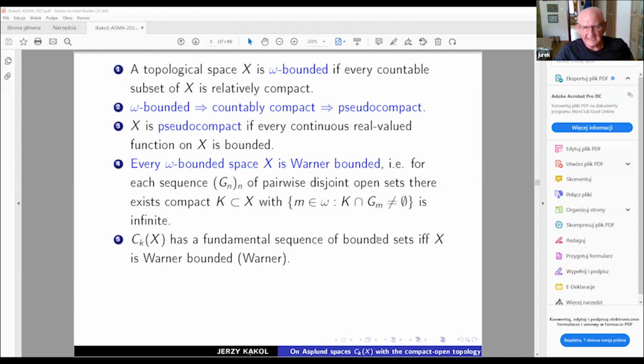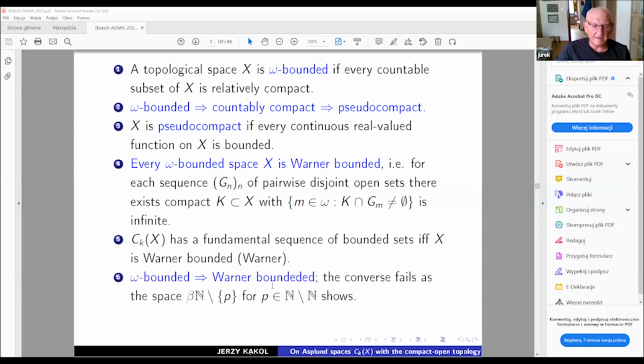A fundamental sequence of bounded sets means we have a sequence of topologically bounded subsets of this space covering our space, with the extra property that any bounded set is located in one member of the sequence.